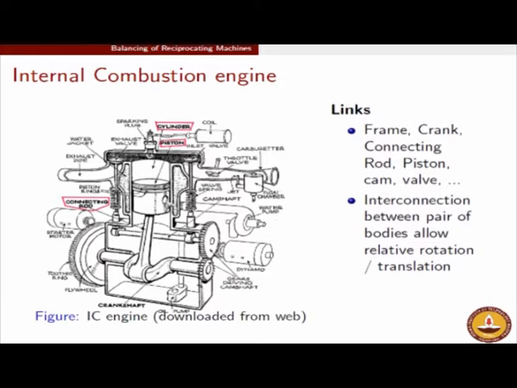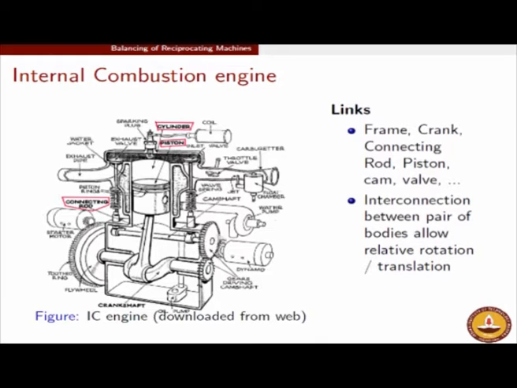Okay. So let us say that the piston is held fixed. What is the relative motion between the piston and the connecting rod? If the piston is held fixed, you will be able to understand that it is only undergoing rotation and nothing else, right. So there is again a relative motion between the piston and the connecting rod, and that relative motion is again a pure rotation. But while seeing from the ground, we do not see the connecting rod to be just rotating. The reason will be obvious to you in a moment, but please mark my words, it is the relative motion between the piston and connecting rod which is going to be rotary.